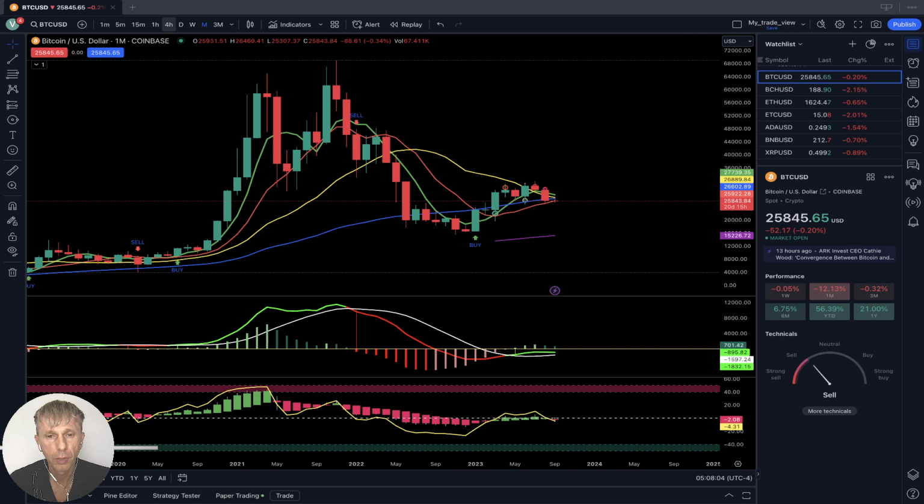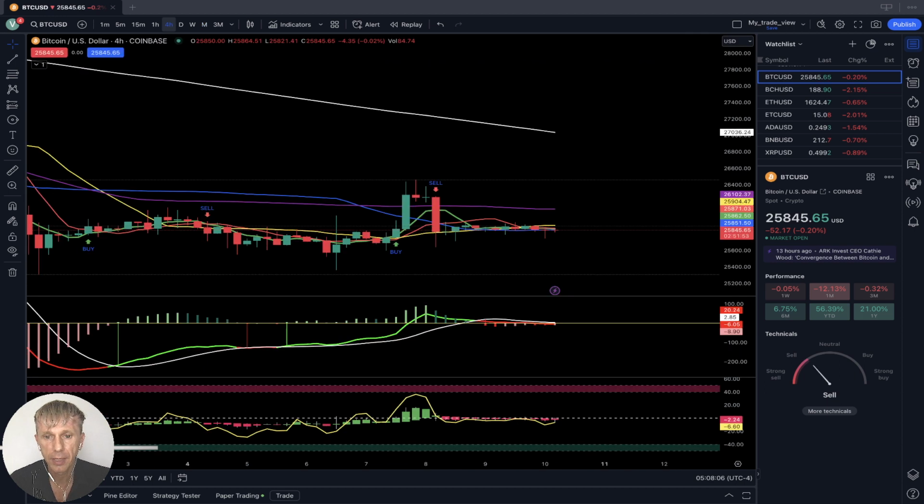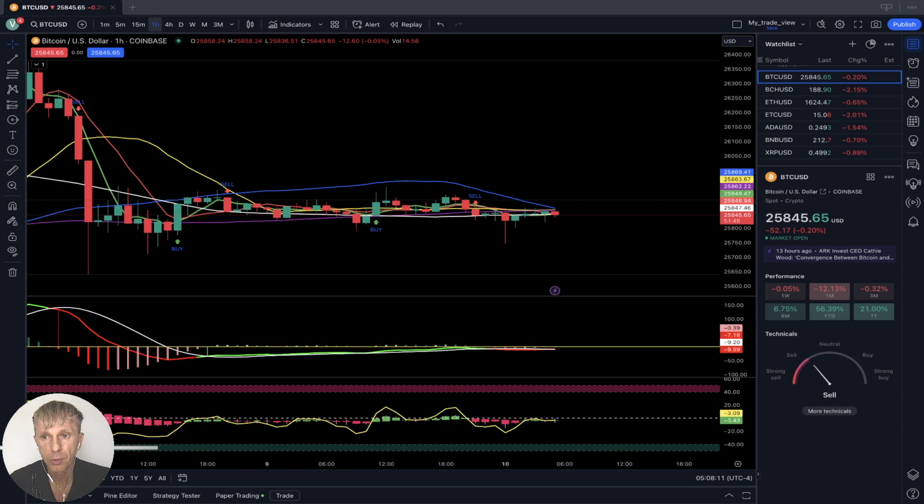I didn't check 4 hours, sorry. 4 hours it's flat, right? No action, and 1 hour it is flat also. Generally, the crypto market is flat. On the shorter time frames, it is flat, no action.